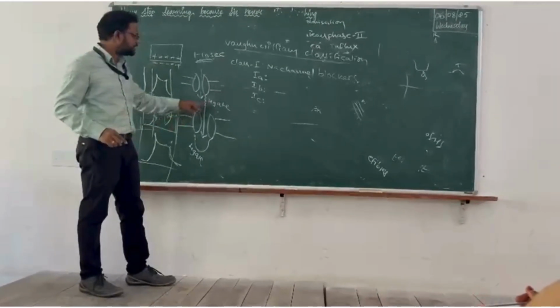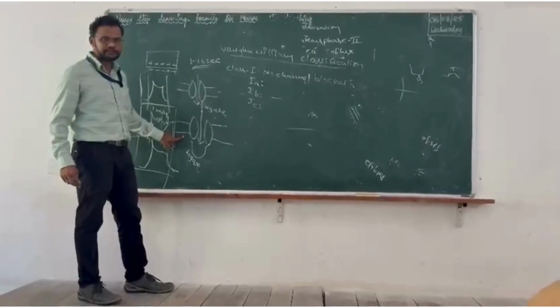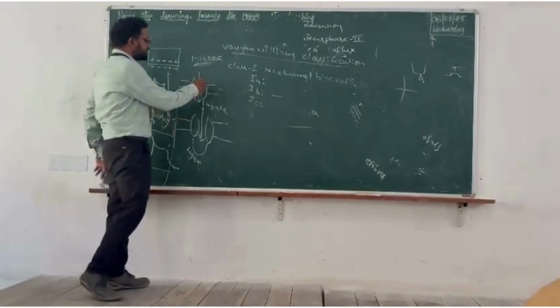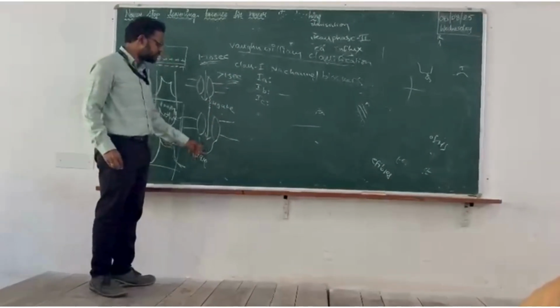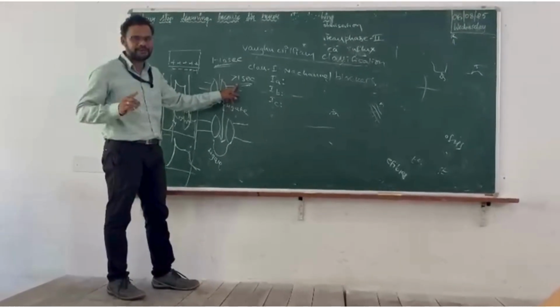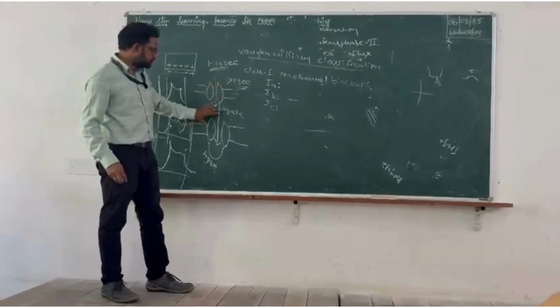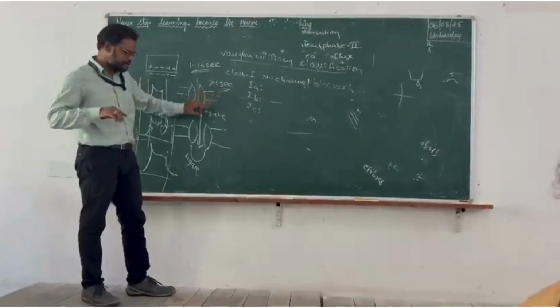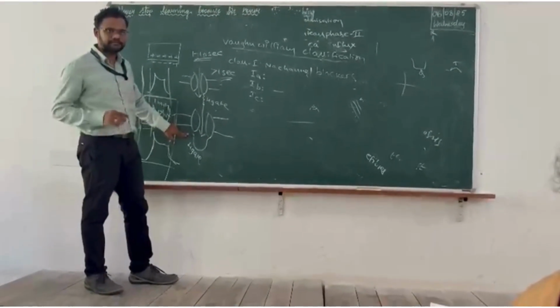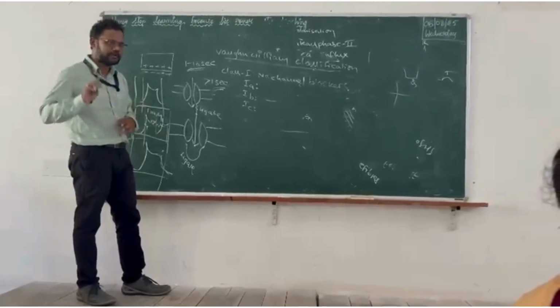In case of 1B, they will block the closed state of the sodium channel for less than 1 second. It is already in closed state, we cannot block for more time, that's why only 1 second. Clear? So this is about the 1B class. After 1 second is completed, the channels get activated again, and a little amount of sodium will pass from one side to the other.